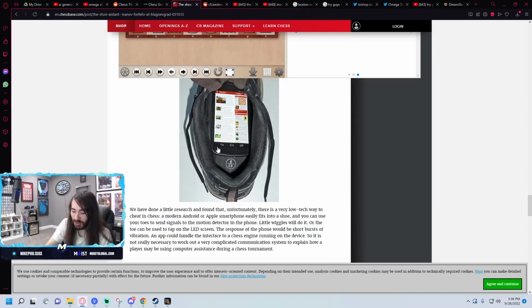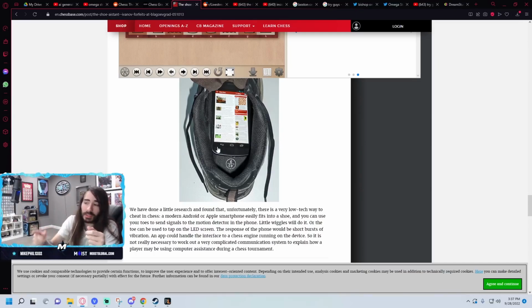Is this accurate? Can you actually pull that off? I feel like you need a really, really big shoe in order to accurately do this. Like the Sockfish works. The Sockfish makes sense because you're sending the signals through taps, like Morse code. Here it seems a lot tougher to do that. Cut part of the sole out. That's kind of interesting, maybe. I wear a 13. I could fit an iPhone 13 in my shoe. It's not about being able to fit it in your shoe, but you also need enough room to make little movements on it. And I just don't think there's enough space. Even with a size 13.